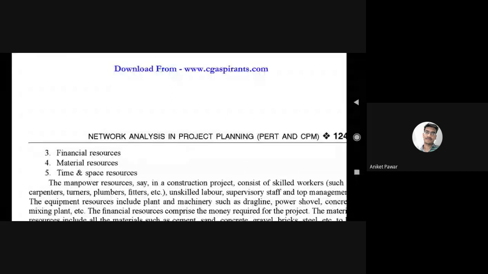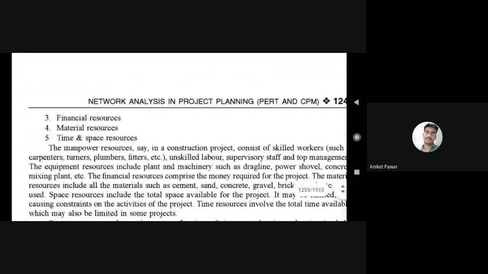Okay, now how to manage that finance? Okay, which industries, which banks are there, which societies are there, that give the loan. Okay, whatever the finance supporting, that is also very important for the project planning. Material resources, time and space resource. Okay, now these are the basic requirements of the project planning.